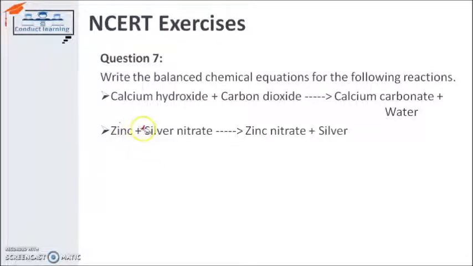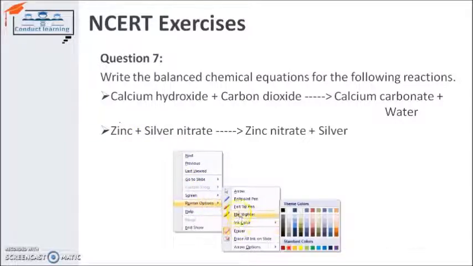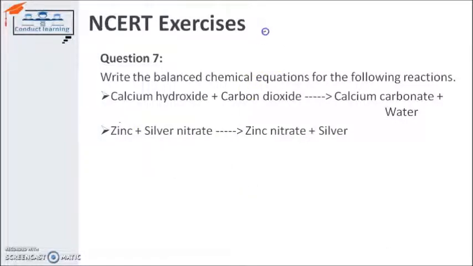Now it's visible. The equation is for zinc and silver nitrate. Zinc is represented by Zn, silver nitrate by AgNO3, and it gives us zinc nitrate and silver, Ag. So I have to check whether it is balanced or not.